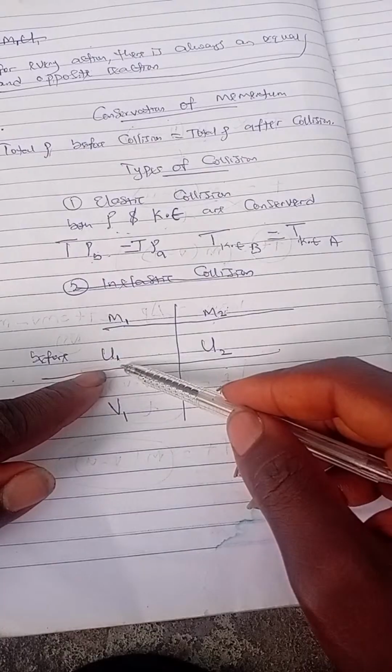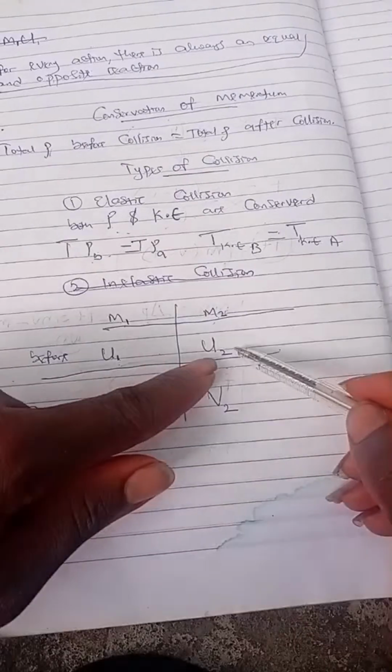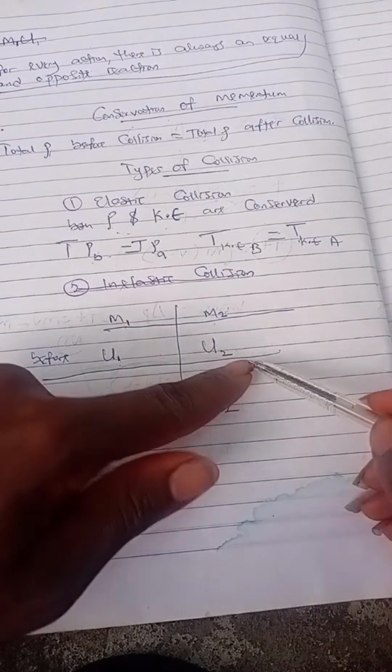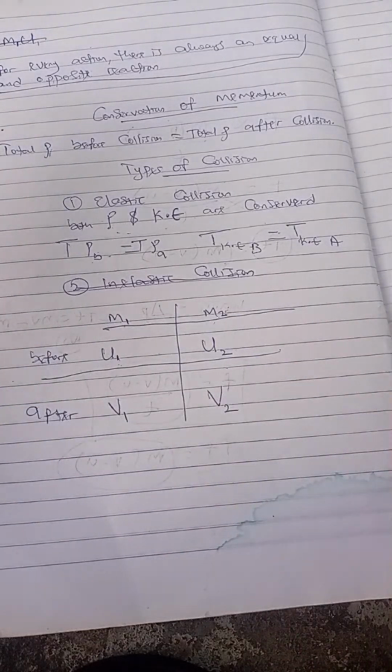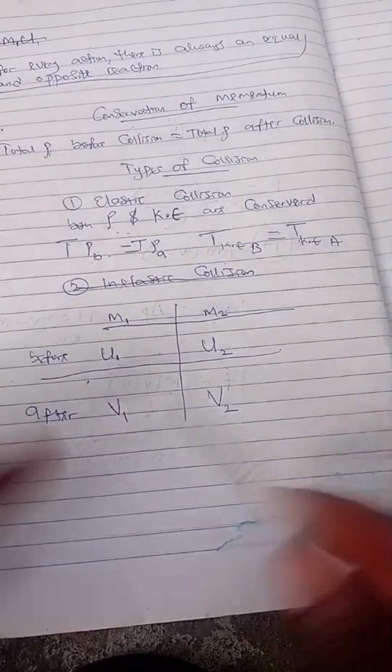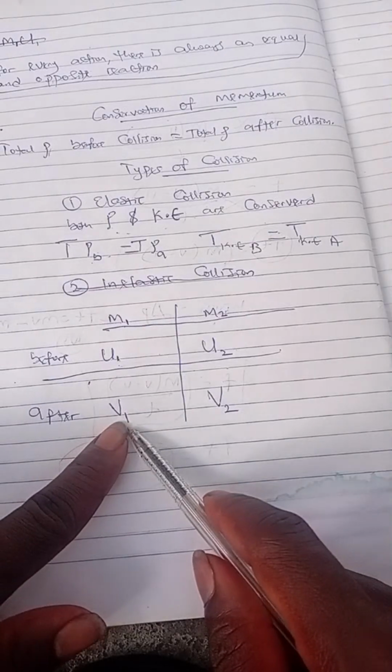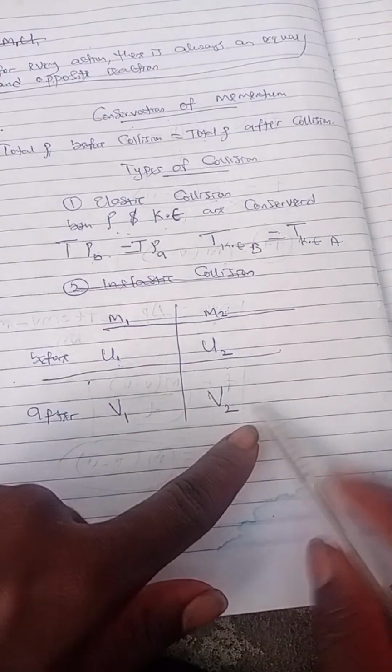Body 2 is moving with initial velocity U2 before collision. After collision, their velocity will change. If they don't stick together, body 1 will have its own final velocity and body 2 will have its own final velocity.